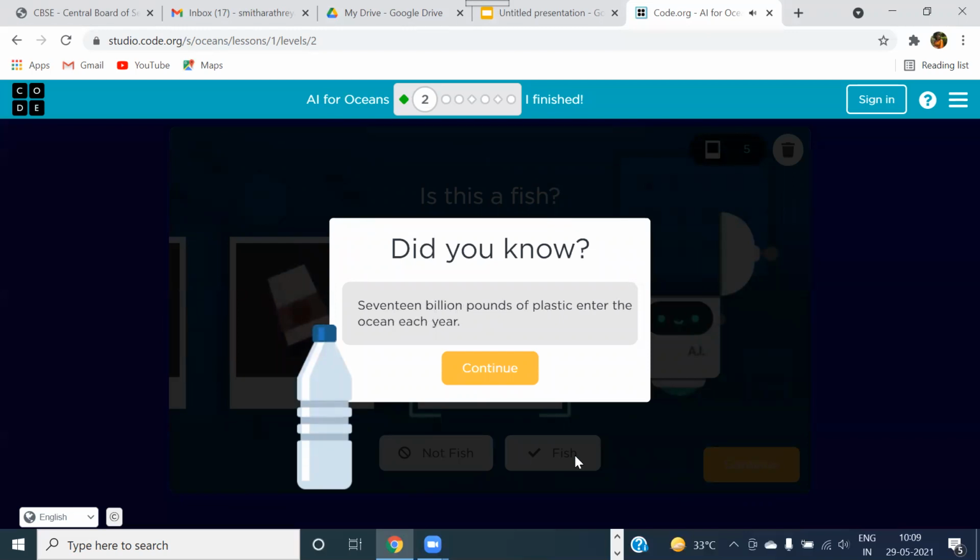Now, in between, as you're training, it is going to give very important facts about the oceans, about the pollution, about the usage of plastic, and it is going to help us correlate these concepts with science topics, SDGs, and everything. So it's wonderful.